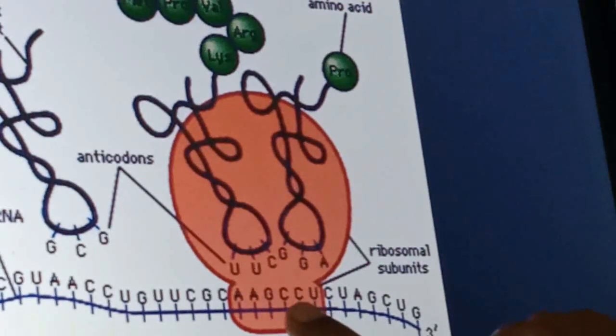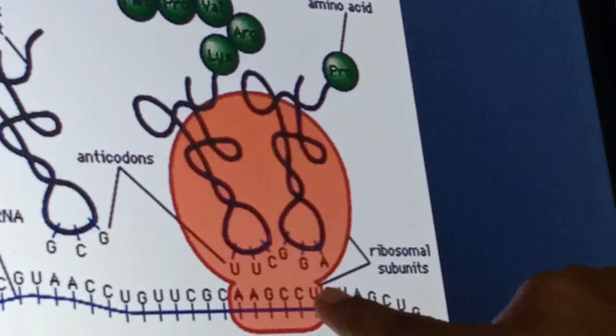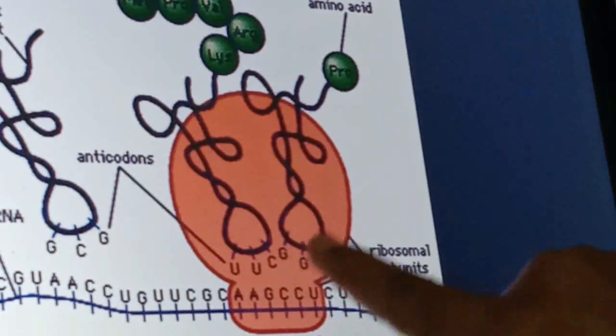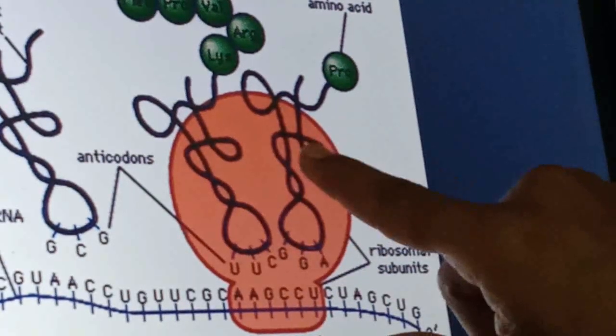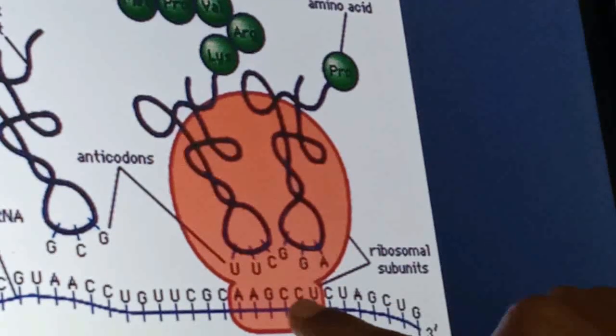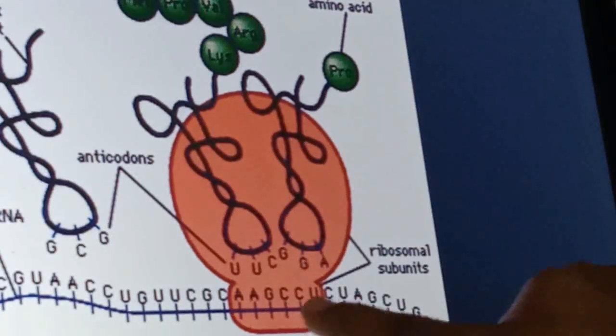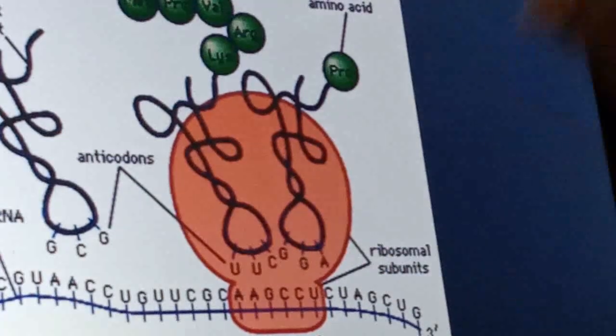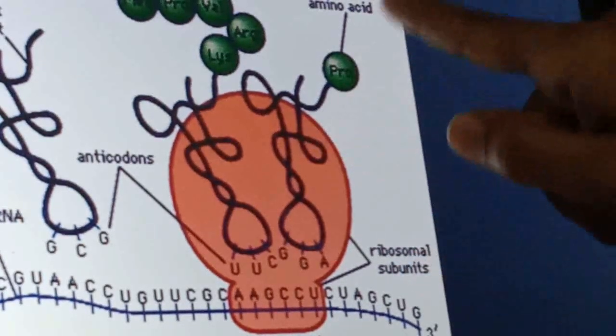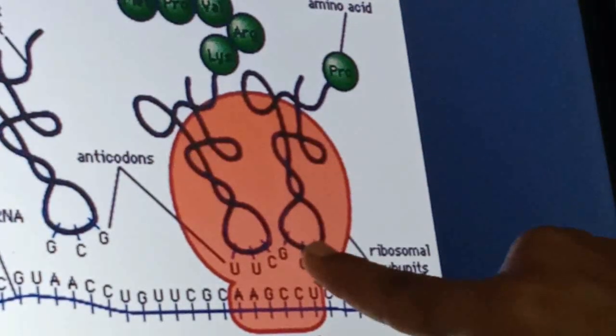Then the next codon is CCU, whose anticodon is GGA. That respective tRNA along with the amino acid which CCU codes for, proline, comes along and attaches to the P site.